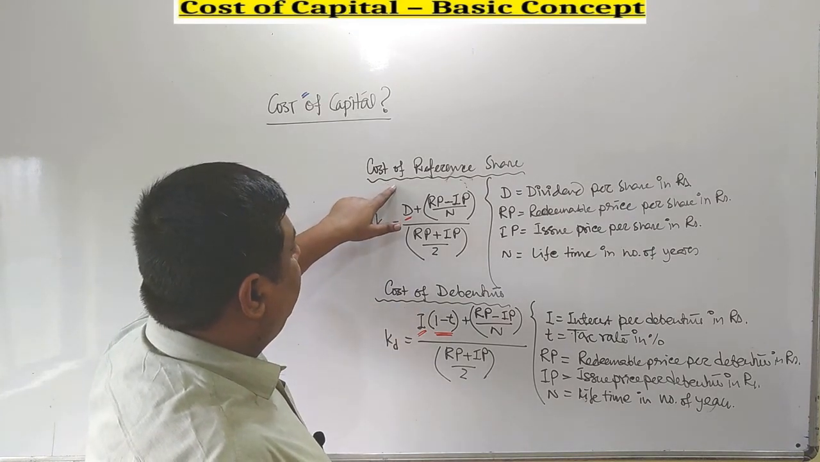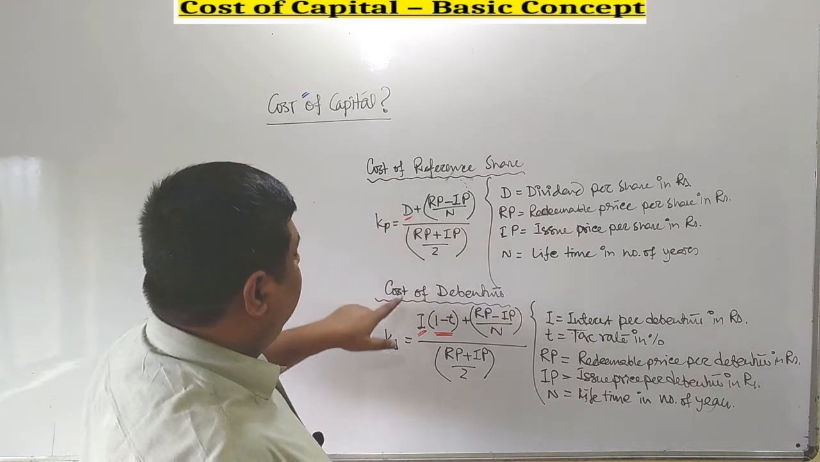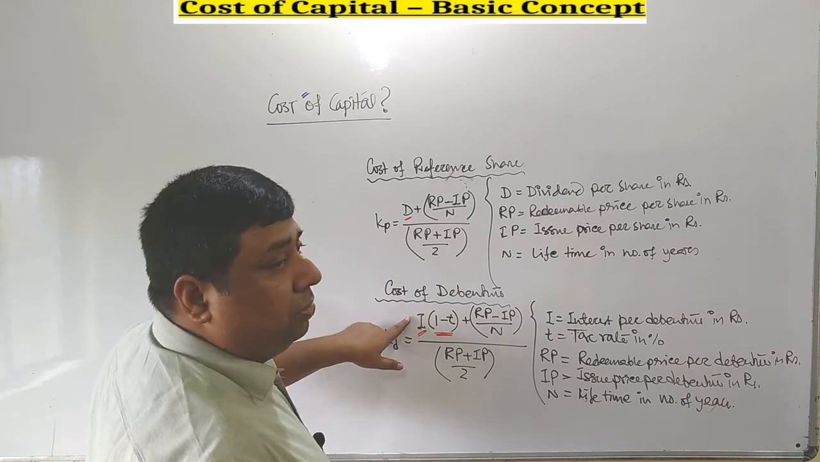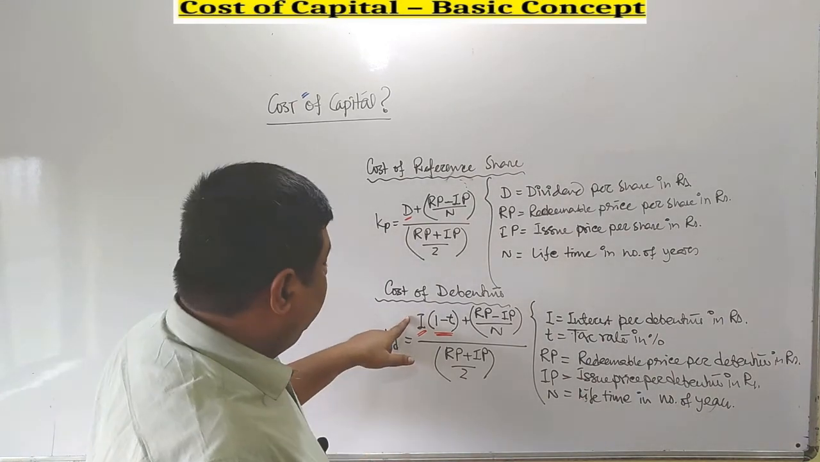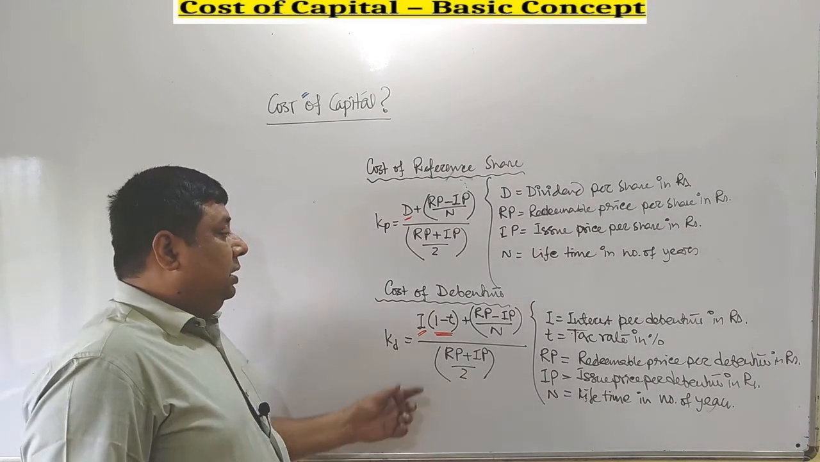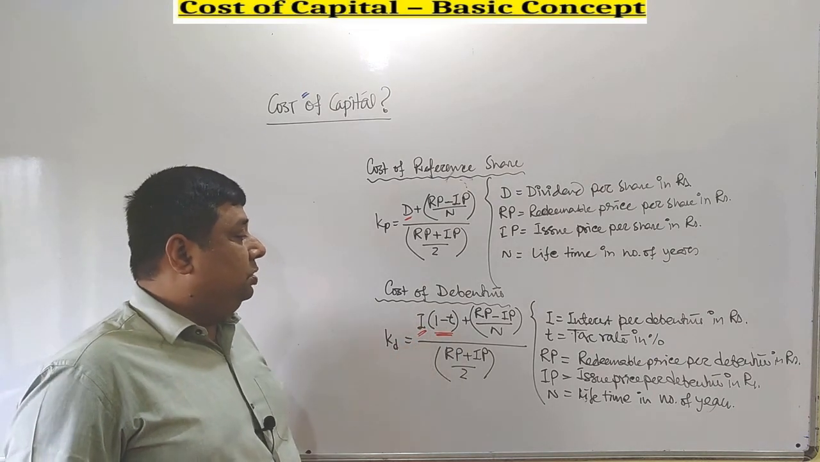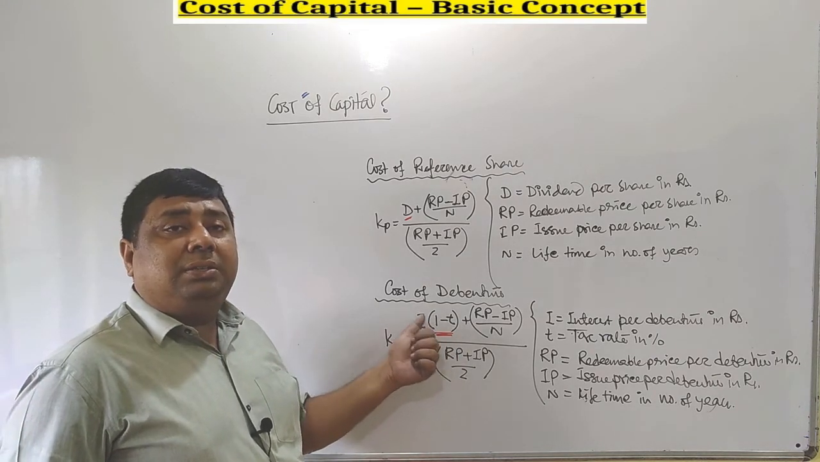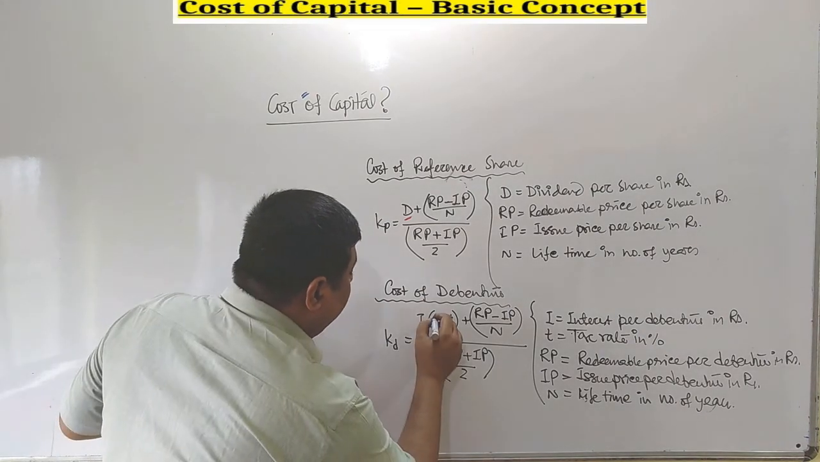If you look into these two formulas specifically, you can understand the differences. In case of preference capital, the amount which we return to them is known as dividend. In case of debenture, the amount which we return to them as a charge or cost at the end of the year is known as interest. And according to the concept, interest must be after tax, and that is why we use I within bracket 1 minus T.